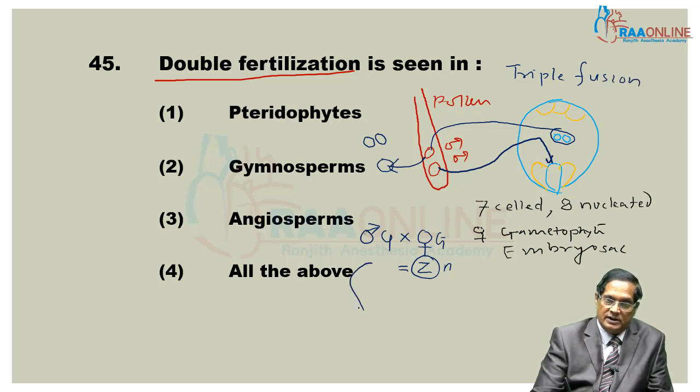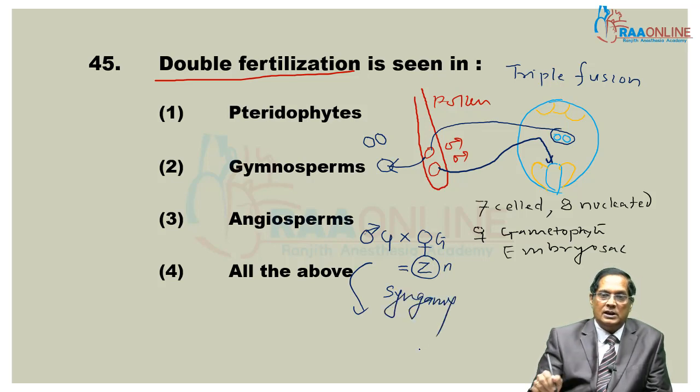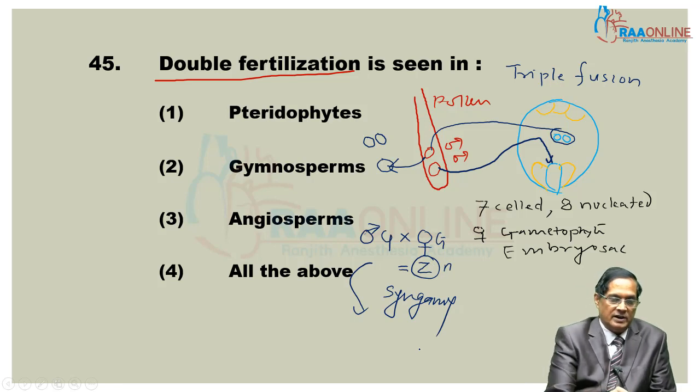Whereas this one is known as syngamy. That is, both male gametes are involved in fertilization. One is syngamy, that is true fertilization. The other one is triple fusion.